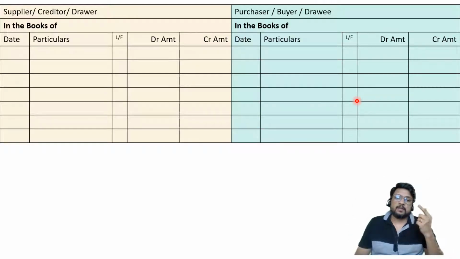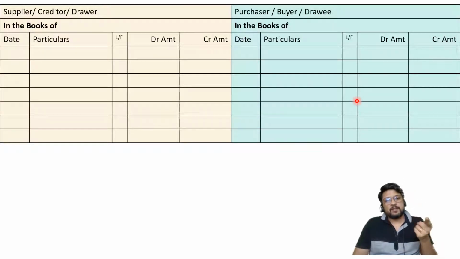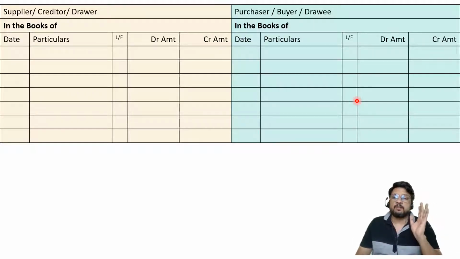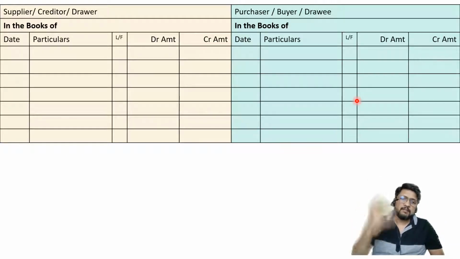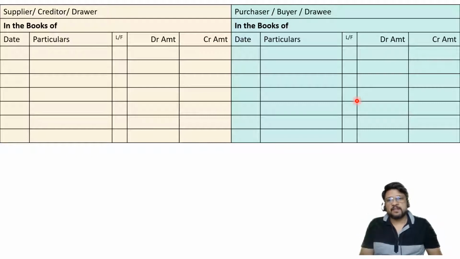But the most important thing which I would like you to remember, and in fact in every problem of bill of exchange which you are going to solve with me or without me, in your mind you should remember which side is written on which particular page, whose books are written on which particular page for the purpose of examination. So what I'll recommend is on the left hand side page, up above the top margin, please write these words first: supplier, creditor, drawer.